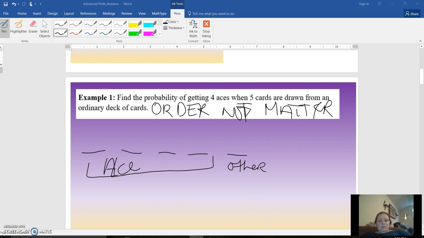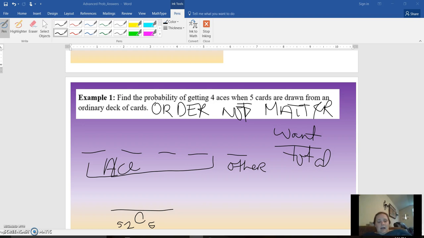All right, so probability is what you want over the total. Our total is we're choosing out of 52 cards, we're going to choose 5. The reason it's combination is because the order doesn't matter. Then for these first 4 cards, I want all 4 aces, and then I have 1 card left. 52 minus 4 is 48, and out of those 48 cards it doesn't matter what I pick, I just need 1 card left.